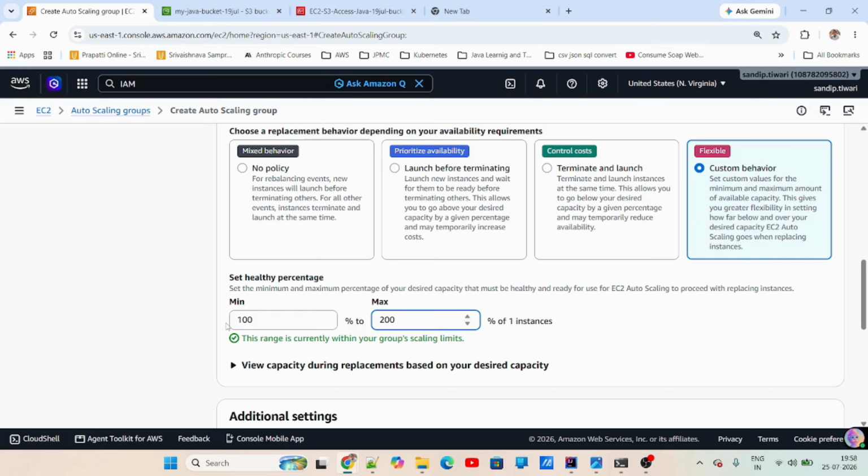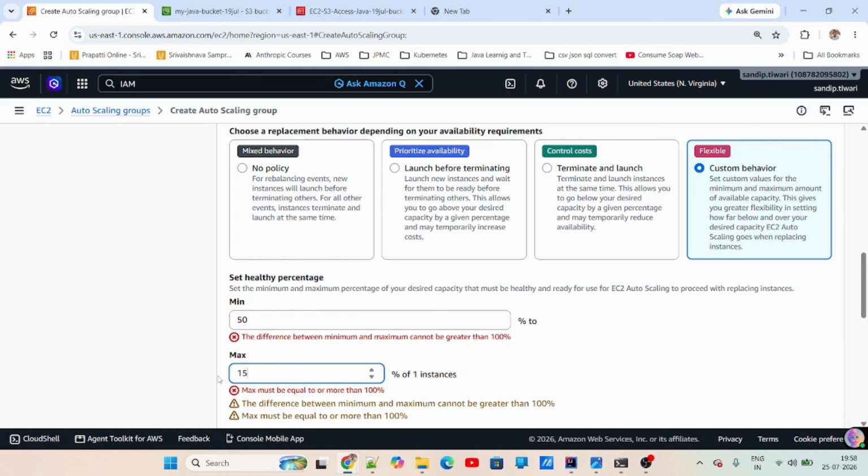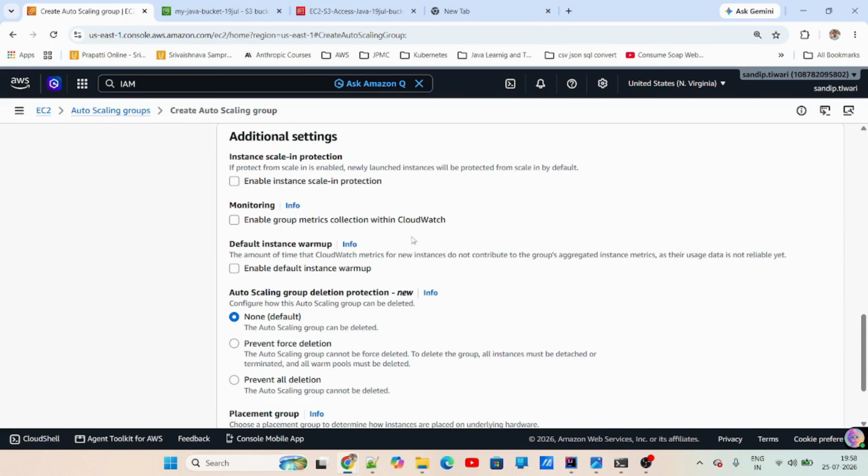Just keep that in mind. And then when I say 100, you keep minimum 100. So I want 5 instances to be always up. If I say 50 and then say it is like 150 here, in that case I'm saying my minimum is 5, you can reduce it up to 3 instances. I'm okay with that during the maintenance activity. So this is how you can set the custom behavior. For now, we are not going to use this. We will just go with the no policy for now.